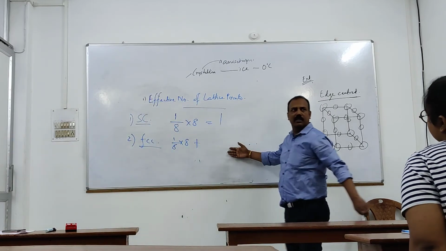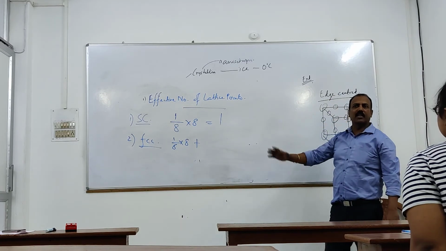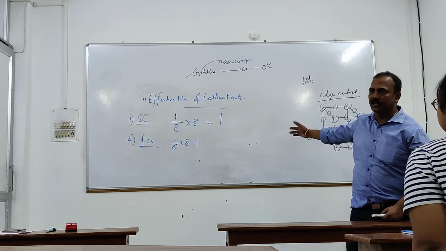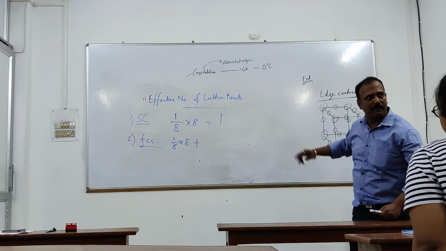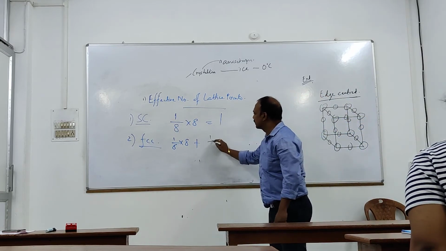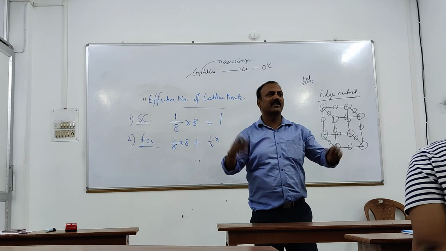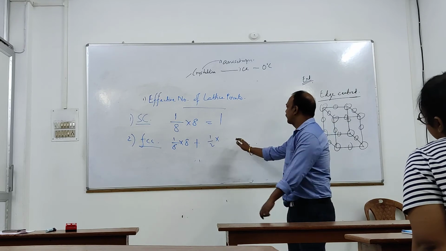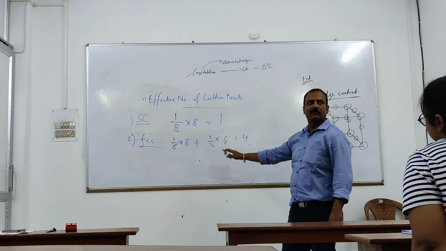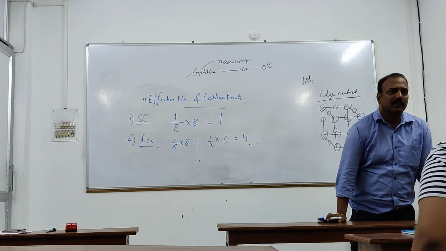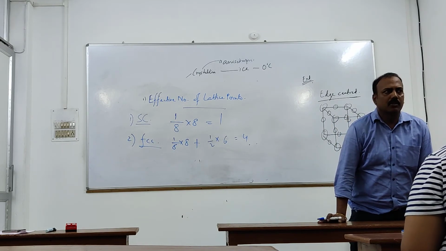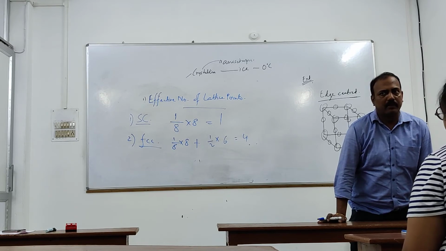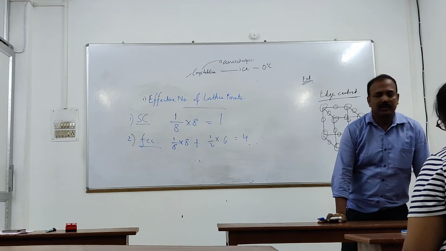ये face ले लो. इसमें एक square समझो. How much share is it getting? Half. ये सिर्फ 2 रूम में हो रहा है ना? This is only shared between 2 rooms, right? So half share it is getting. How many of such are there? How many faces are there? 6 faces are there. So what is the effective number? 1 plus 3. So face center में effectively how many are there? 4 are there. Did you get it or not? Clear?